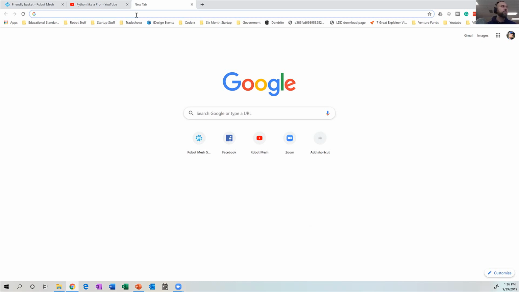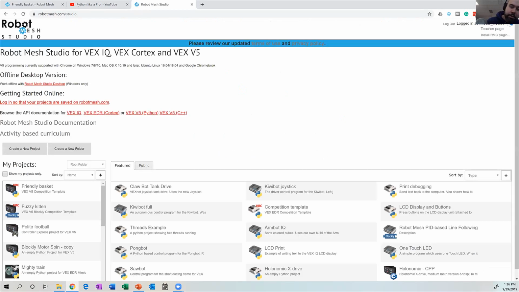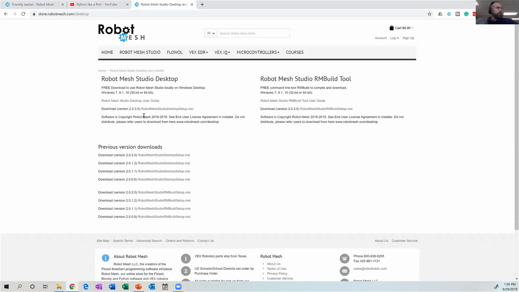It's been my experience. If I go to robotmesh.com/studio, let's make sure I'm sharing my screen here. You can see there's an option here, work offline with Robot Mesh Studio Desktop. If I give that a click, there is a Windows version of the tool and a command line utility that you can use. I'm going to see if I actually have Robot Mesh offline installed on this machine.